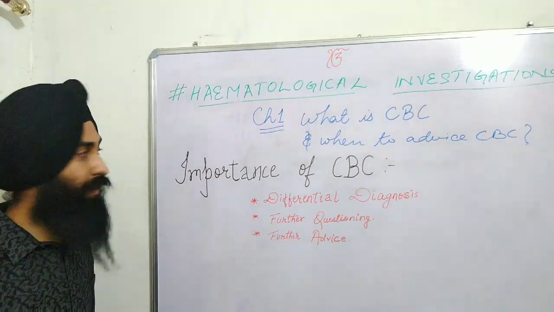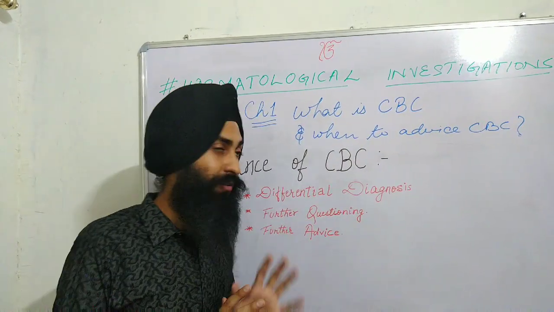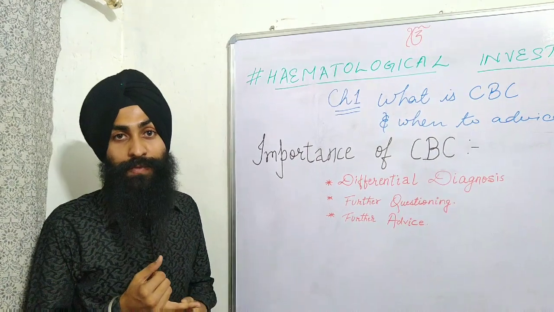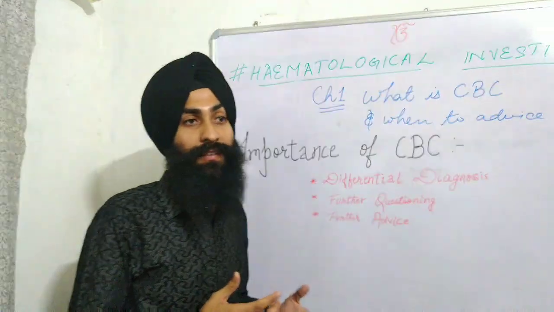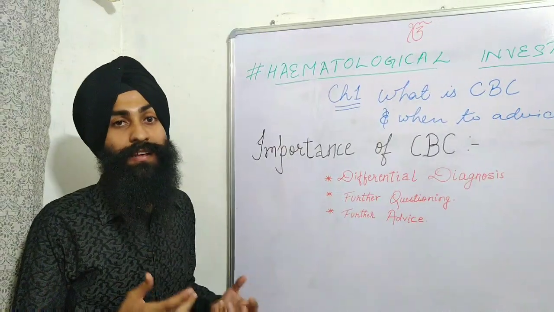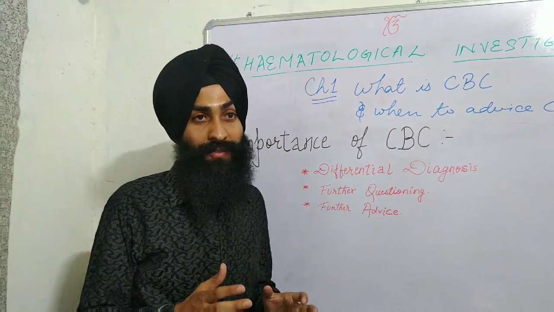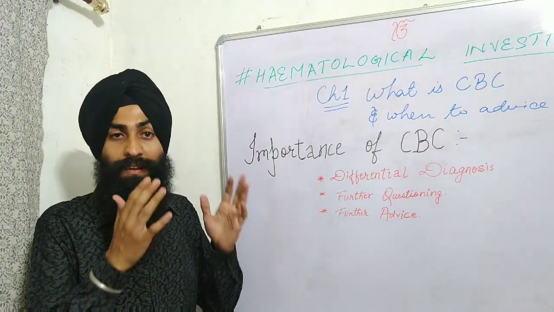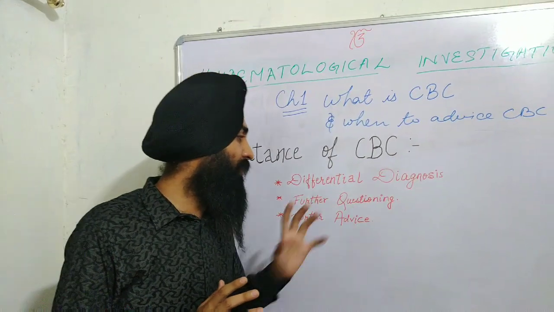Next we will be discussing what is the importance of CBC. First of all, differential diagnosis. As we have seen, it contains RBC, WBC and platelets, and increase in these cells and decrease in these cells, and differences in red cell indices. We can make a differential diagnosis. We can see what are the diseases which can denote either an increase in the cell number or a decrease in the cell number.